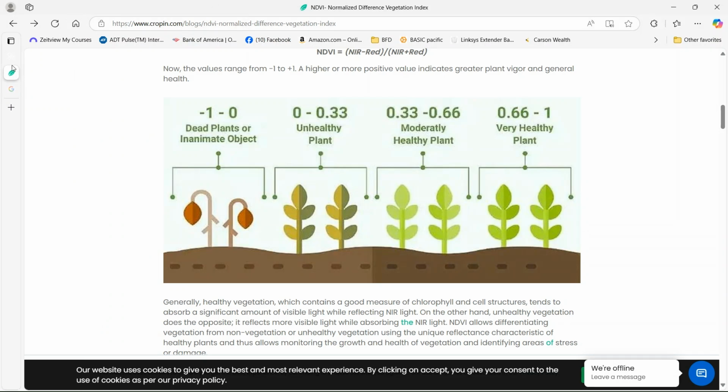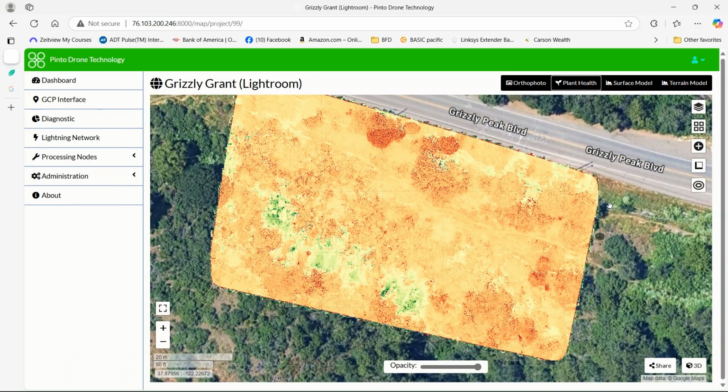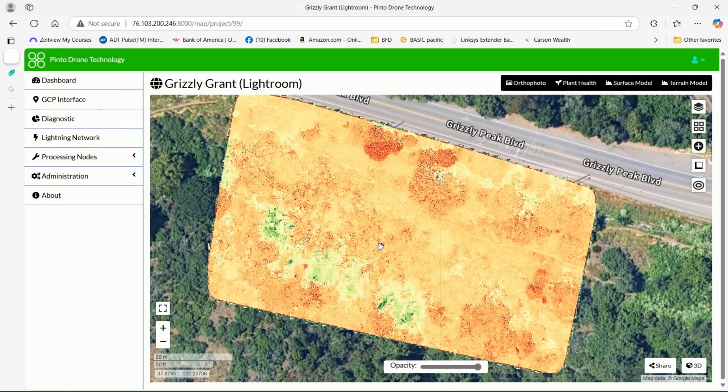So with all that going on, if you look at this particular map, you can see there's a lot of dead vegetation or inanimate material in here, mostly dead vegetation. The reds is really dead. The dark golden is pretty much dead or very sick. And the greens and the very light yellows are moderate to healthy vegetation. So there's not a lot in here.